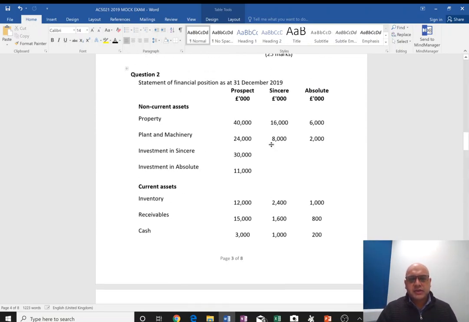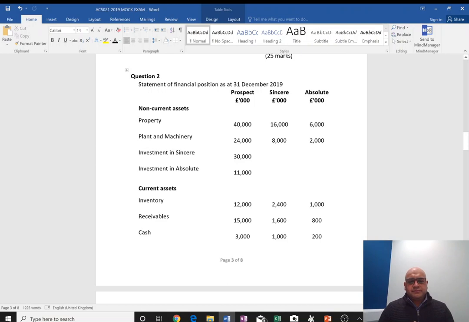Okay, good. So what is this about? We have been given financial statements of three companies called Prospect, Sincere and Absolute. And for that we have non-current assets, in which we have property, plant and equipment. There is an investment in Sincere in Prospect's books, and an investment in Absolute in Prospect's books.